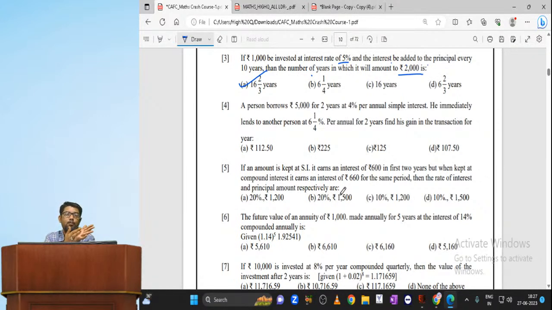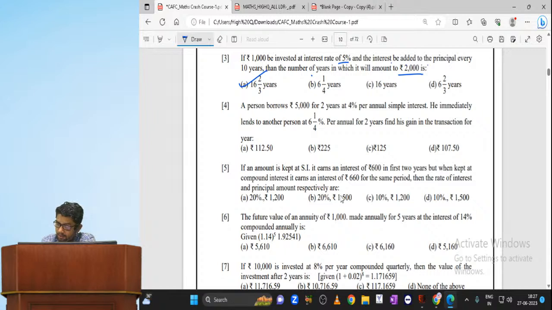You may take 6 2 by 3. I think 20 by 3 you will be getting. So already 10 years are gone. Now another 6 2 by 3. Add both: 16 2 by 3. That is what your answer is.